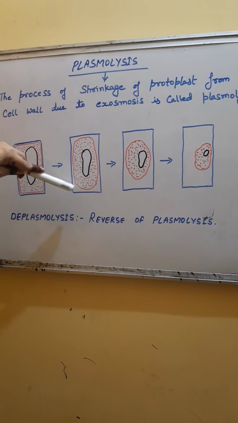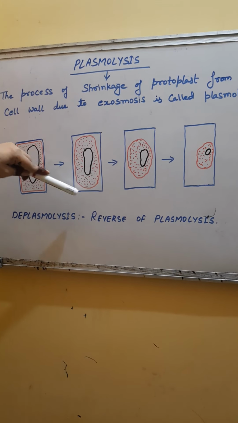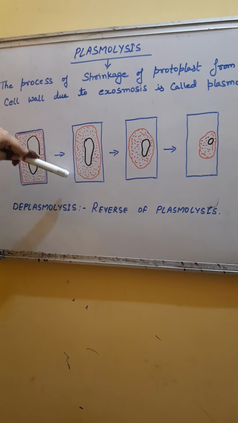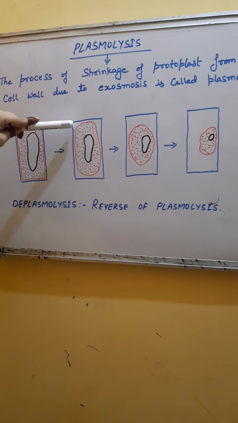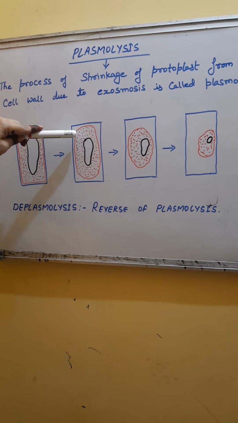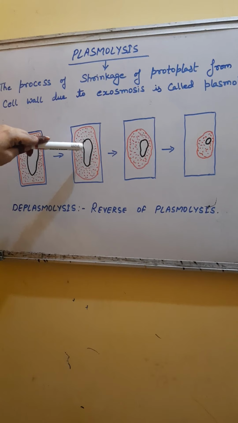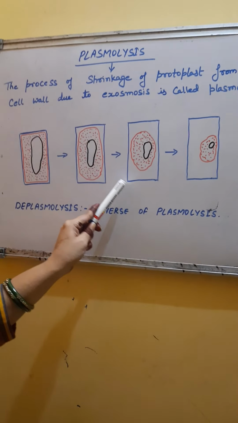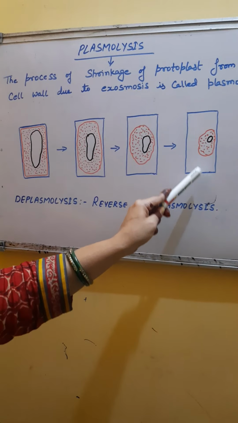So the cell wall will maintain its shape, will be in its position, but other internal content, cell membrane, protoplast, nucleus and everything else will start decreasing in size, and finally the shape will be like this.